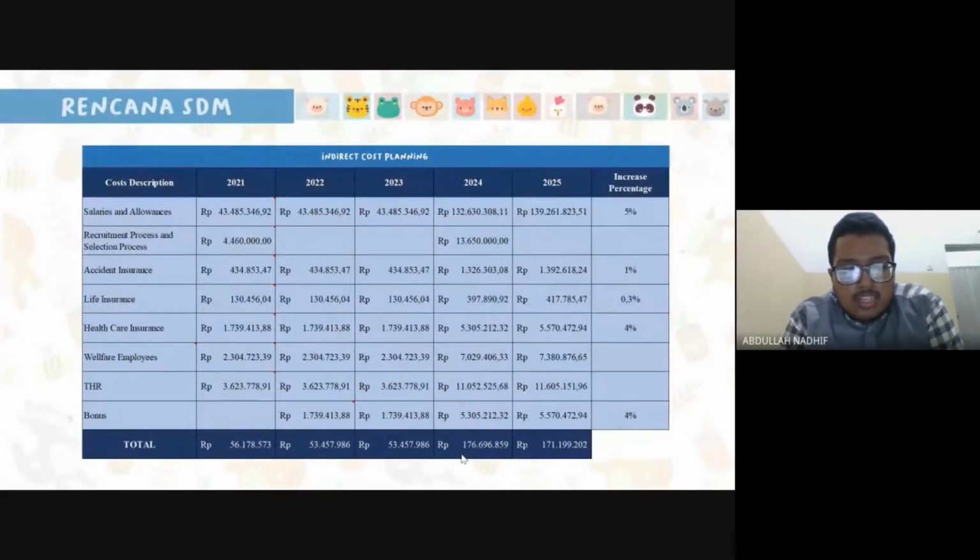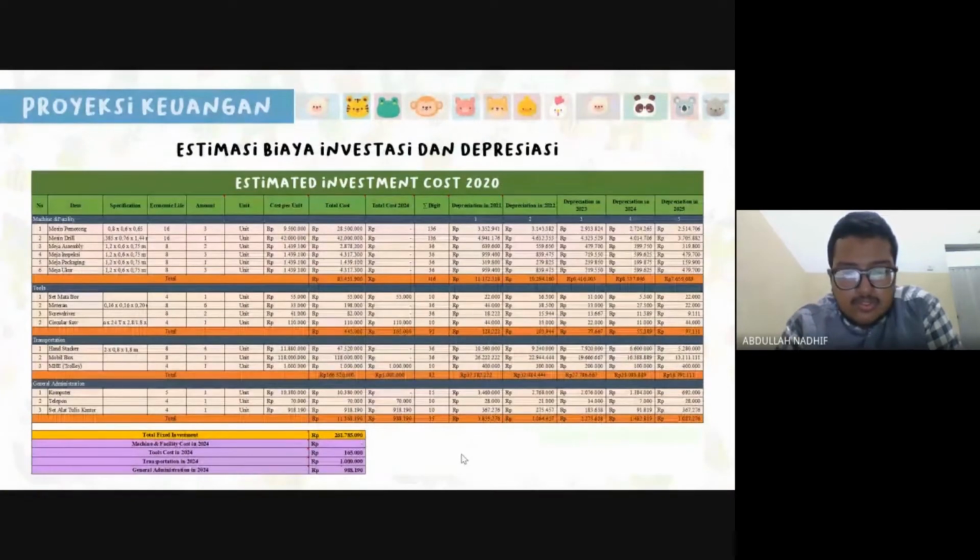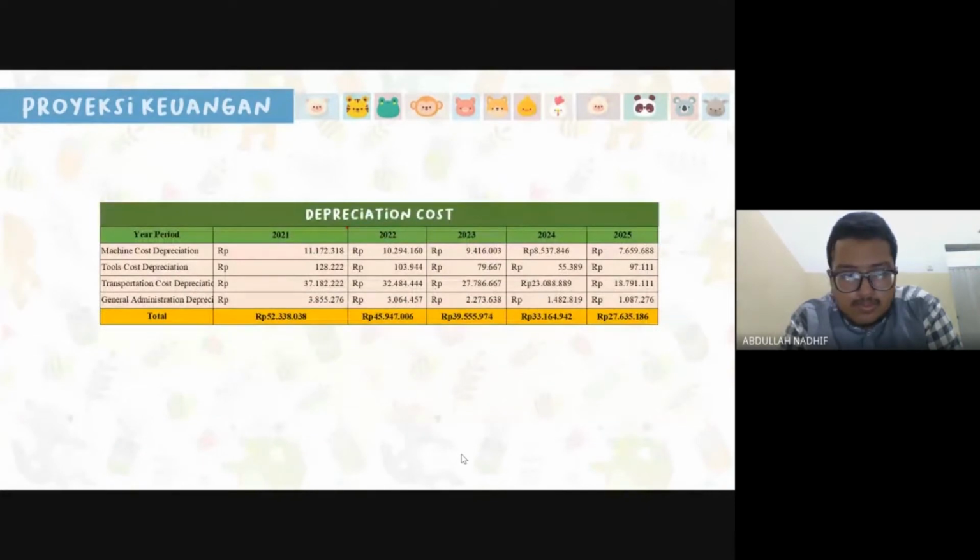Now, we calculate indirect cost planning in 5 years. We can see the total in the table. Next step, we estimate investment cost. Total fixed investment include machine and facility, tools, transportation, and general administration. This is our depreciation cost from 2021 until 2025.